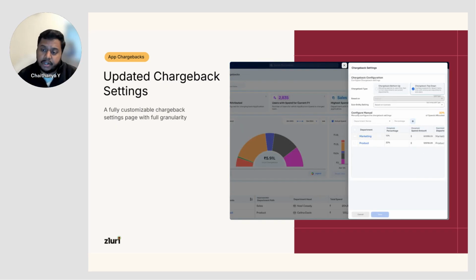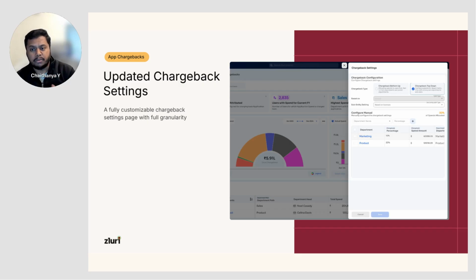One important thing, especially on the spend scenarios, was cleaning up our chargeback settings, especially when you have hundreds or thousands of departments, and every application has a different way of calculating chargeback settings. So we have updated it to either do it by a top-down approach, wherein you're setting which departments and how you want to distribute these spends across them, and the second mode of dividing up these particular spends.